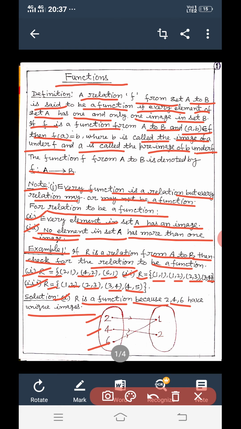And the second condition is also fulfilled, no element in set A has more than one image, means 2 has only one image, that is 1, 4 has only one image, that is 2, and 6 has only one image, that is 1. So R is a function.